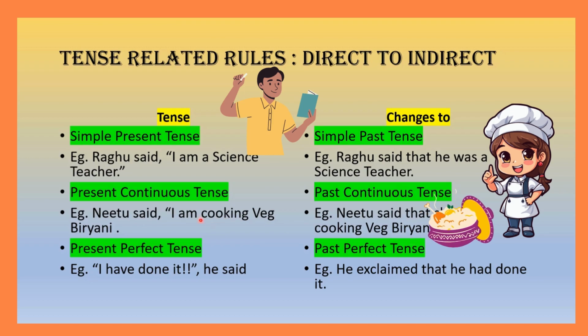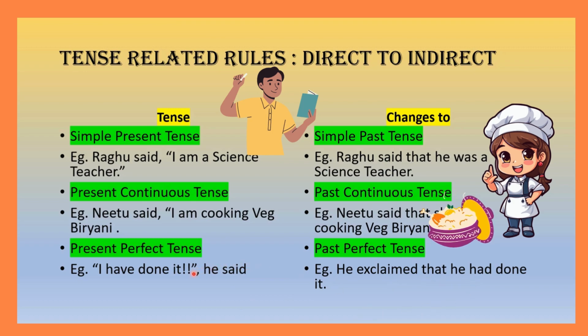Here again, quotations are removed, comma is removed, that is introduced. The pronoun changed from I to she, am becomes was. Other things remain the same. It's very simple, isn't it? Next one. Present perfect tense changes to past perfect tense. I have done it, he said. He exclaimed that he had done it.